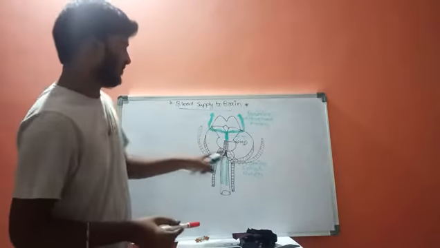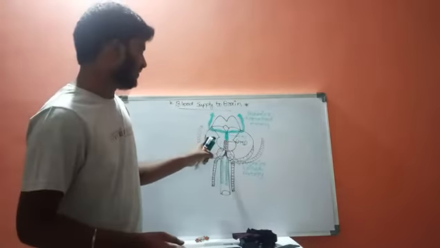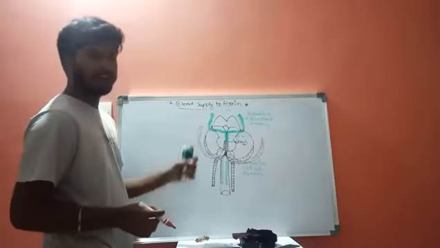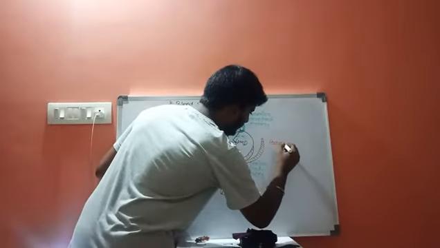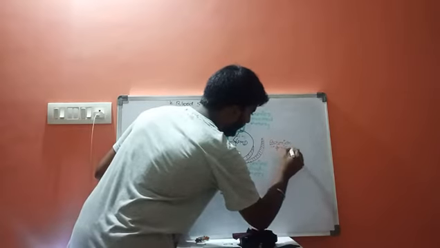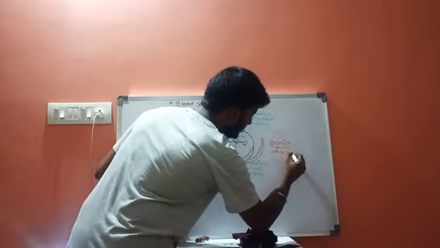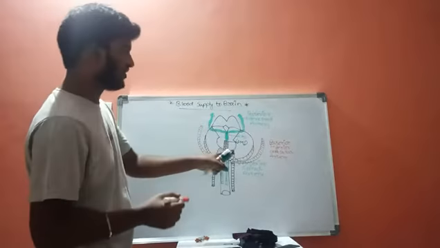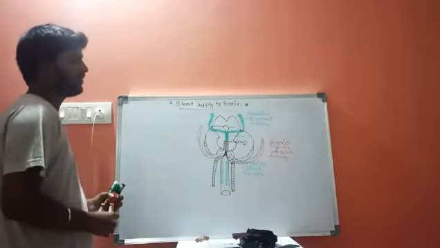This specialized artery, which goes towards the lateral sides of the cerebellum, is called the posterior inferior cerebellar artery, going towards the posterior and inferior side of the cerebellum.